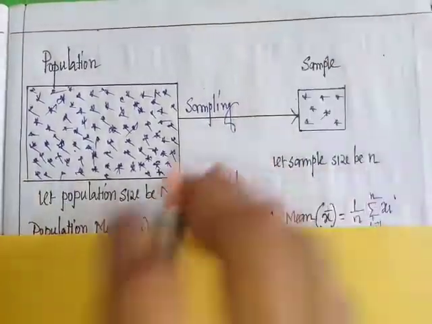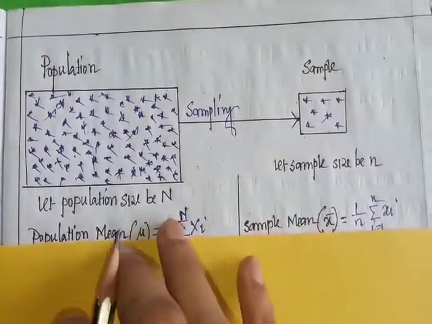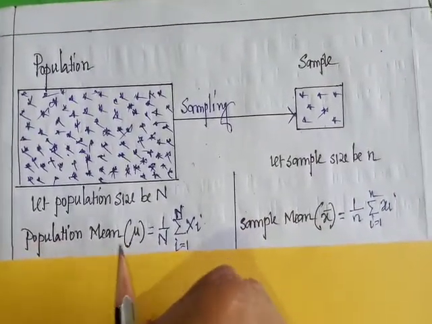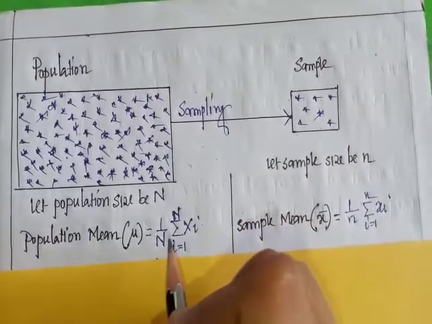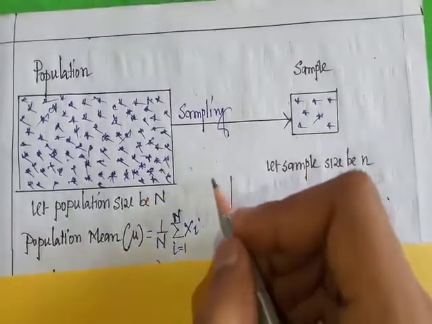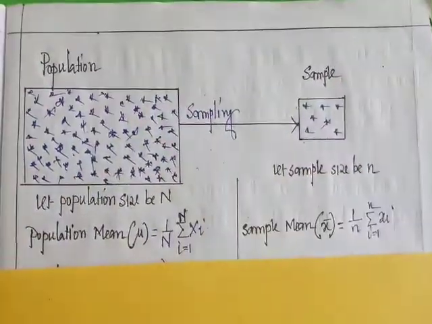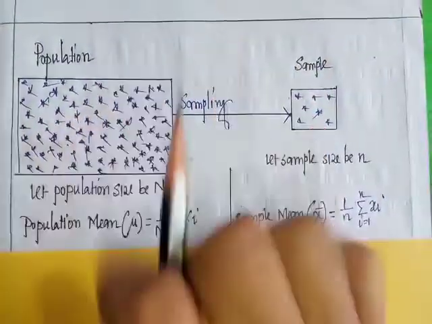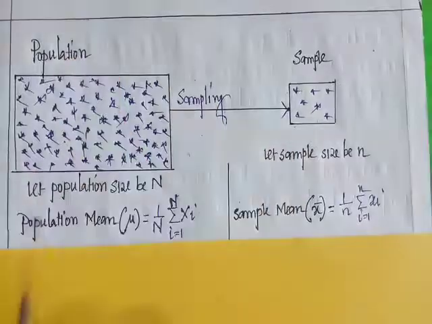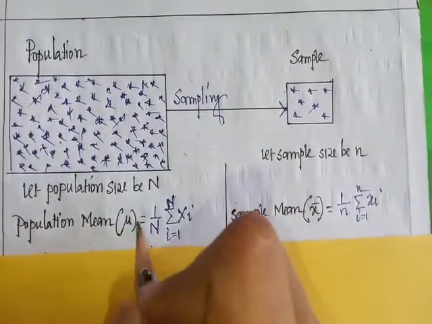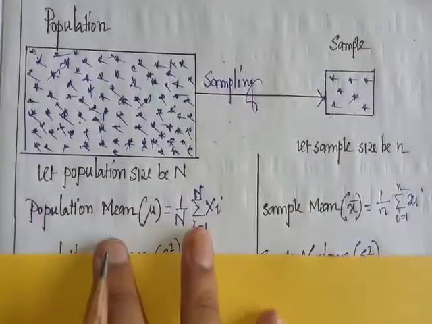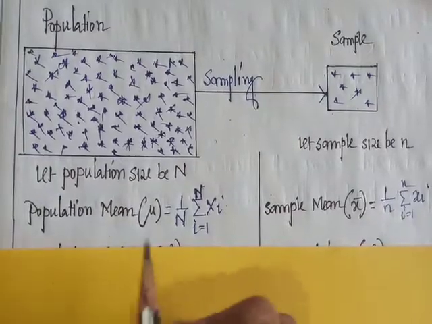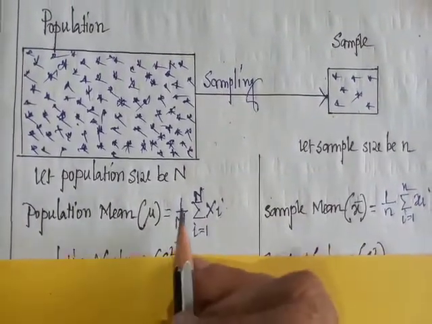We denote the population mean by mu, and it is defined as the expectation of x. We already discussed that expectation of x means average. So the population mean is the summation of individuals divided by the total number of individuals. This is the average.